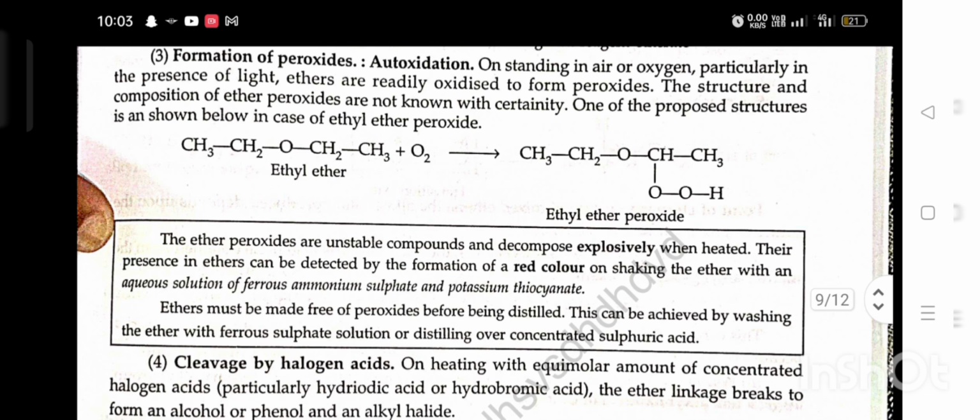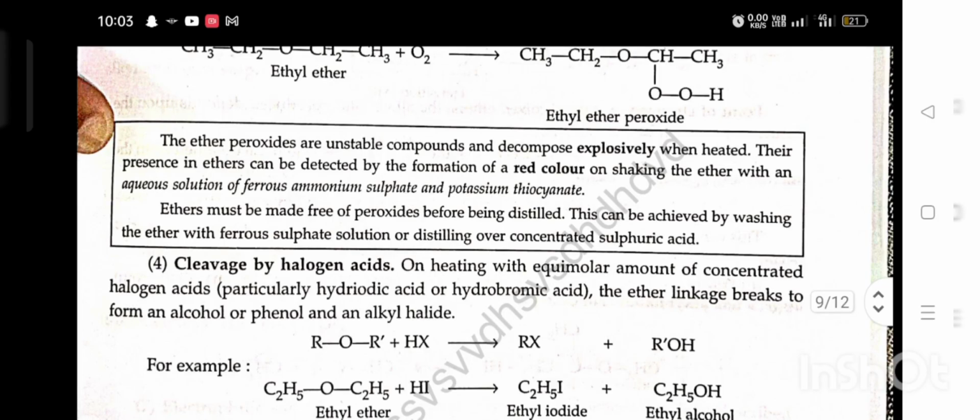Their presence in ether can be detected by the formation of a red color on shaking the ether with an aqueous solution of ferrous ammonium sulfate and potassium thiocyanate. Ether must be made free of peroxide before being distilled. This can be achieved by washing the ether with ferrous sulfate solution or distilling over concentrated sulfuric acid.